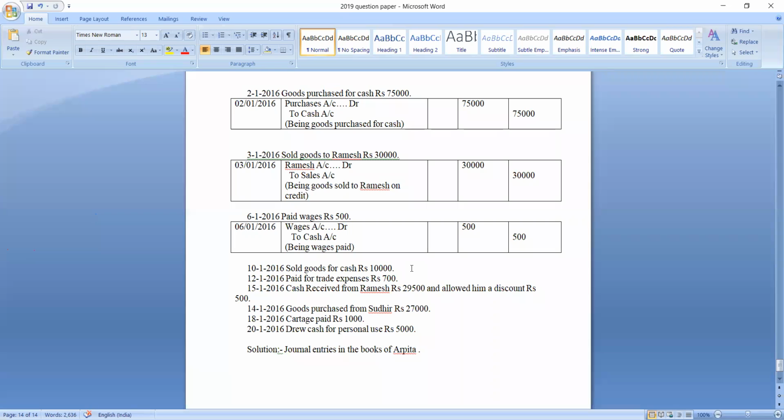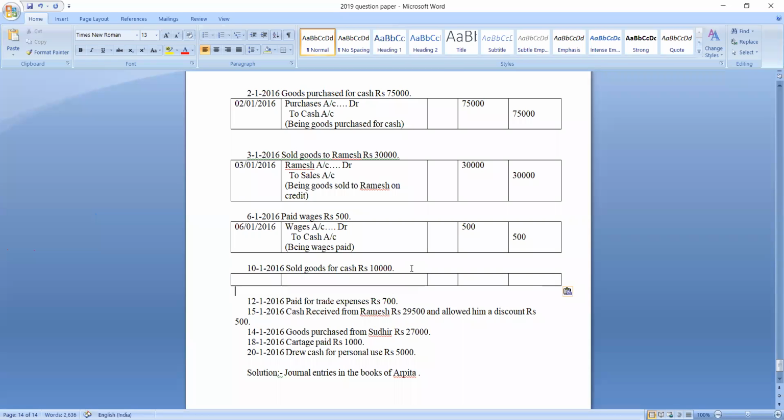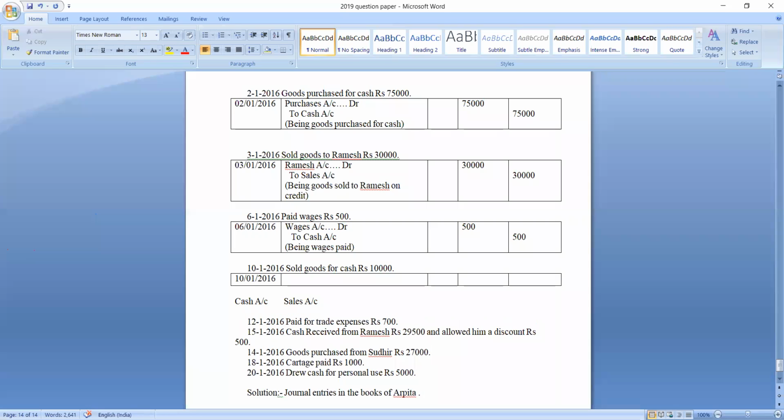Yes. Next transaction, it is dated 10th January 2016. What is the transaction? It is sold goods for cash. Here you are selling goods for cash. So how many accounts are you finding over here? You are finding two accounts. One is cash account and another one is sales account. Cash account is which account? It is a real account. Sales account is which account? It is a nominal account. So which account should be debited and which account should be credited?